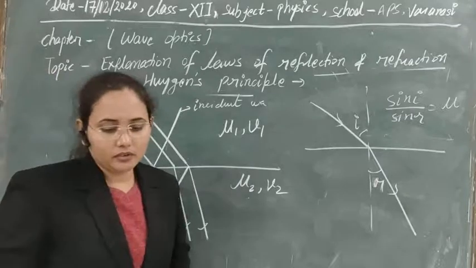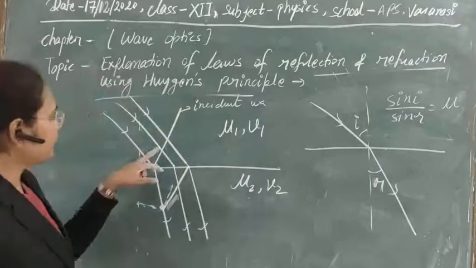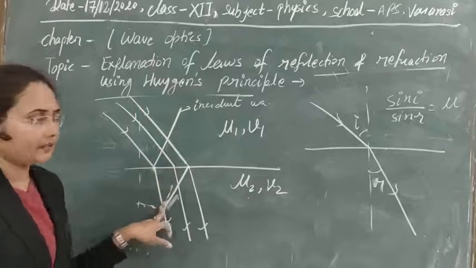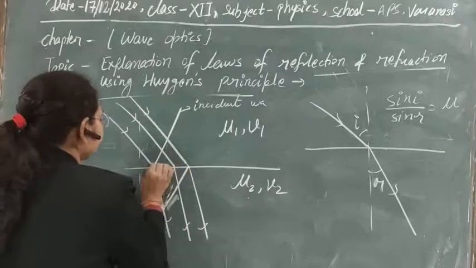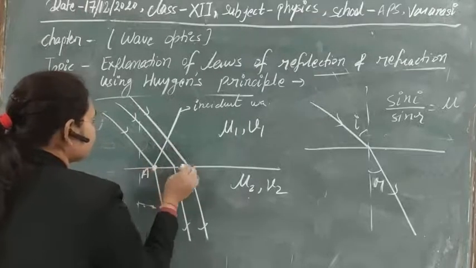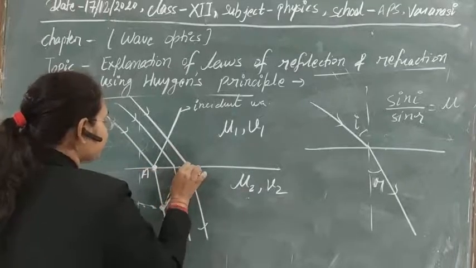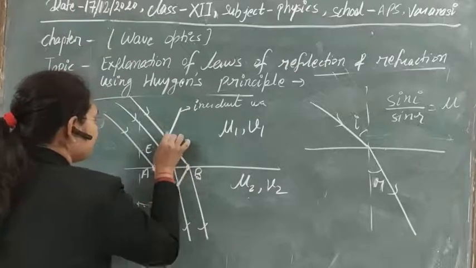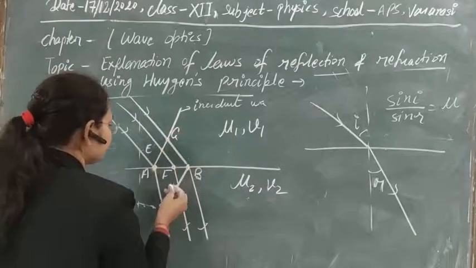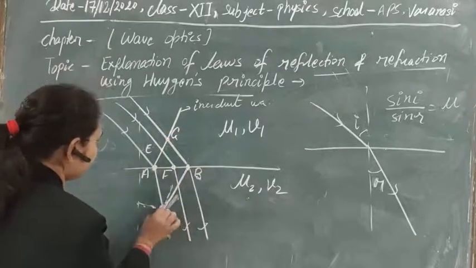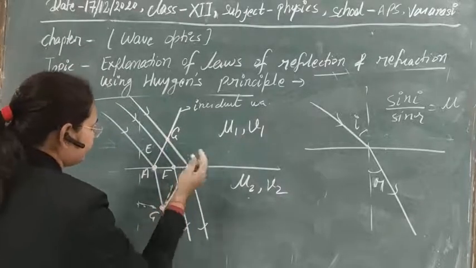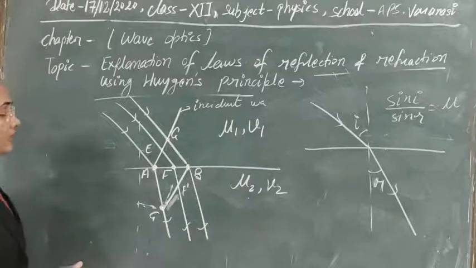So here we have got two things: one is the incident wavefront and the second is the refracted wavefront. In this case, if you denote these points, again this is suppose A, this is B, this is E, this is F, this is C, suppose this is G dash, this is F dash. Now we have all these points.